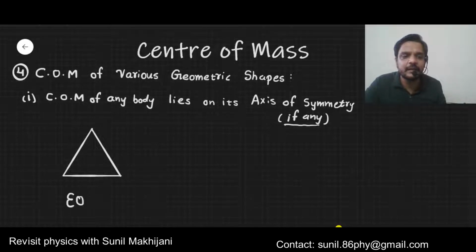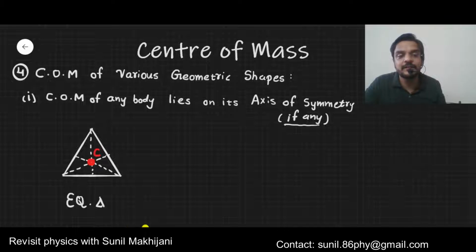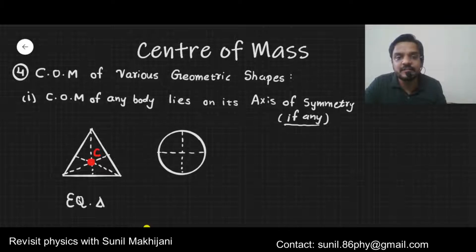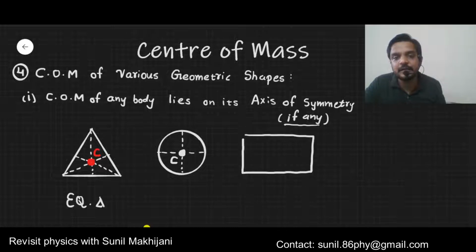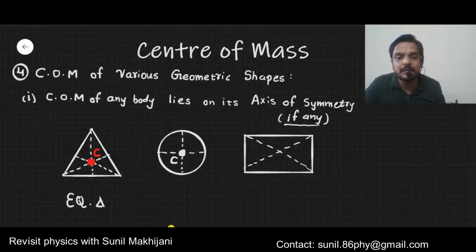If we have an equilateral triangle, you must remember the point where all three medians cut each other. This point is called the centroid. The centroid is nothing but the center of mass of an equilateral triangle. In case of a circular body, the center of the circle is also the center of mass. In case of a rectangular or square body, the point where the diagonals cut each other is known as the center of mass. So these are the very easy objects.